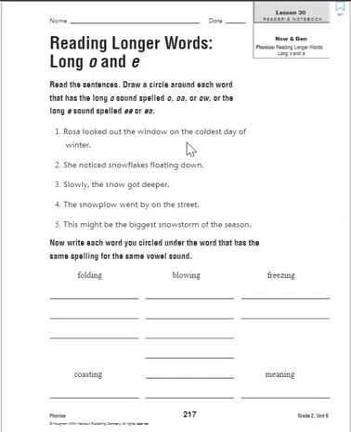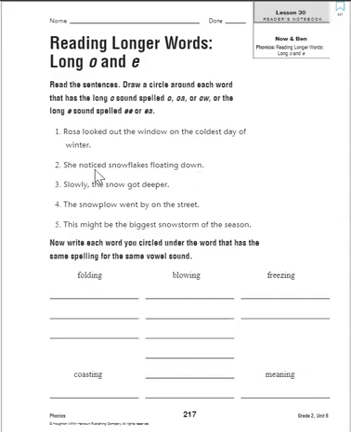That's not long O. Coldest, cold, that gives us O. So let's circle coldest. And of is an ah sound, not an O. So you should have circled Rosa, window, coldest.